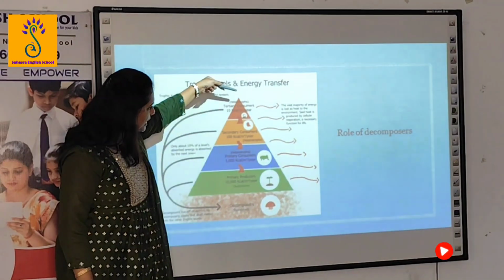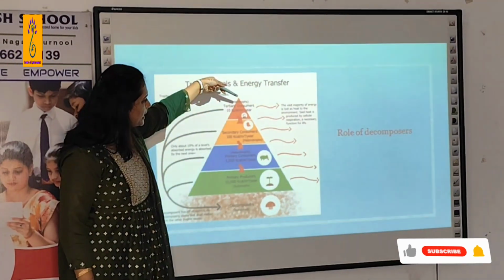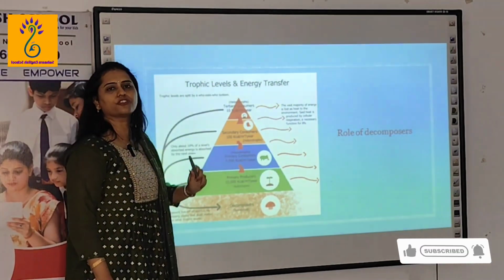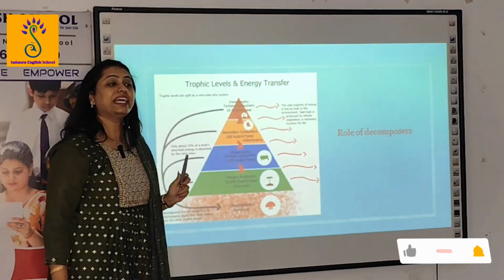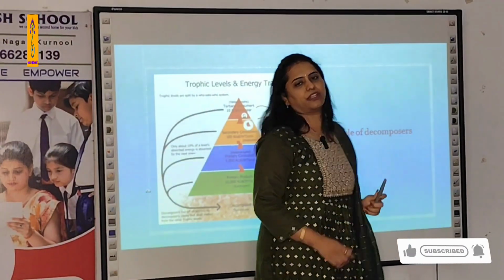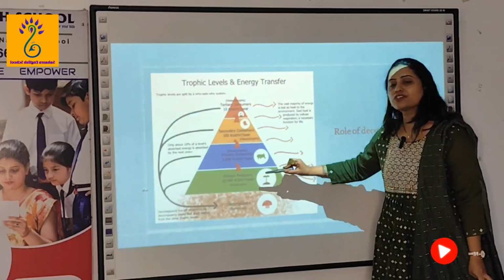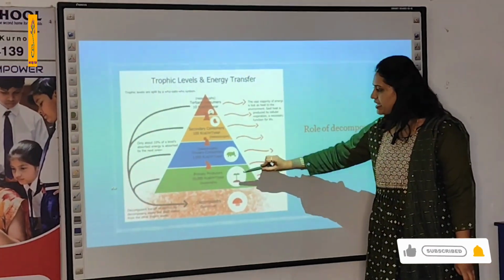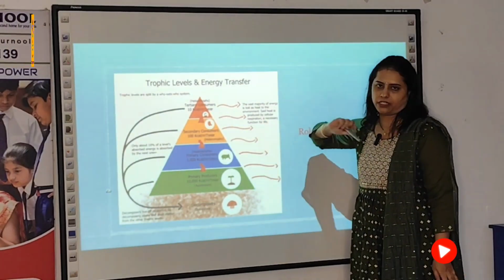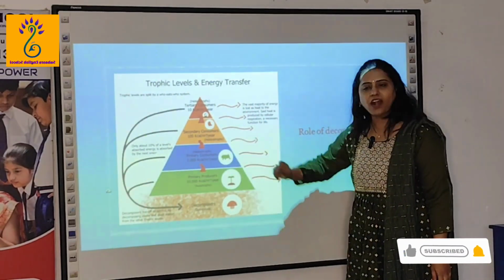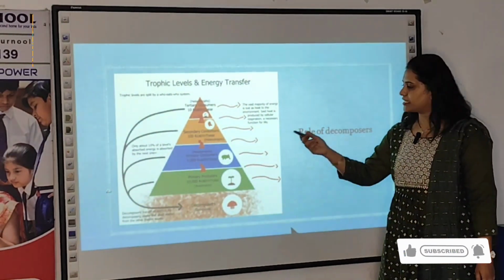If they move to the higher level, these are the tertiary consumers, they get only 10% from them. Here they are producing 10,000 kilocalories, and 10% of 10,000 is 1,000, isn't it?